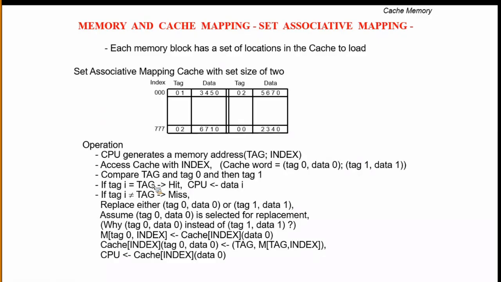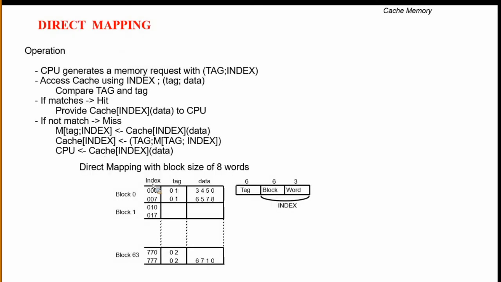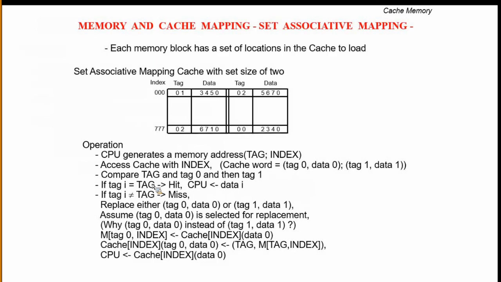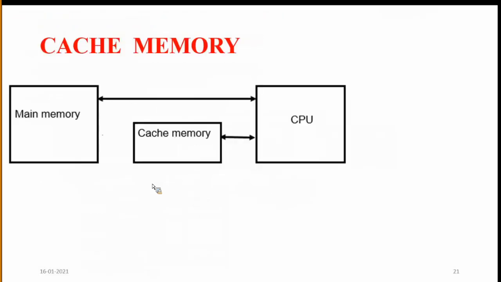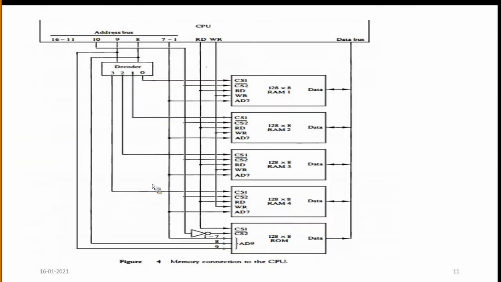Coming to set associative mapping, the main advantage is that we can store multiple addresses in a set, whereas in direct mapping we store only once. Here is one, here is multiple. And this is about memory organization.